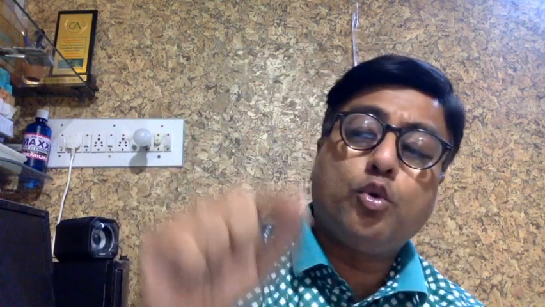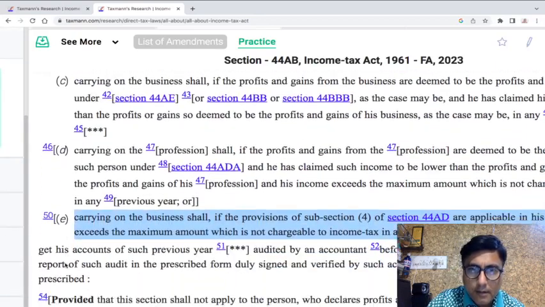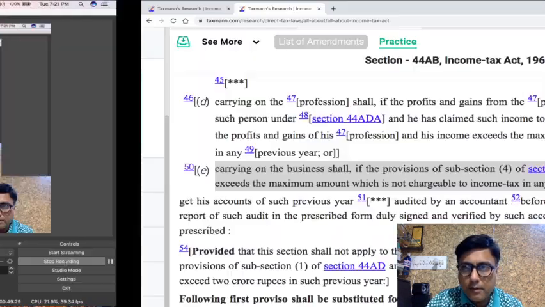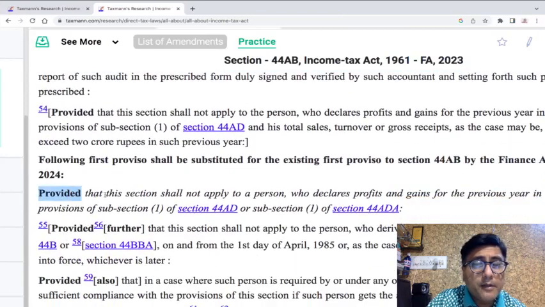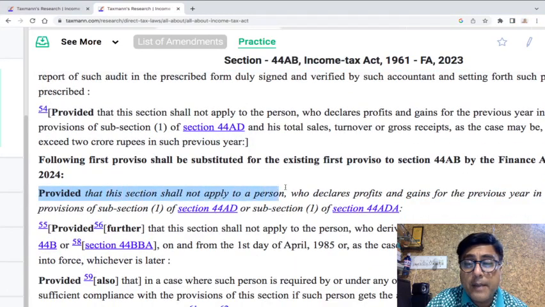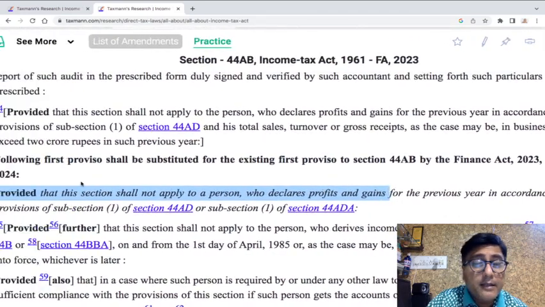अब बात यहाँ पर यह आती है कि मैंने ये इंटरप्रिटेशन कैसे करा. तो फॉर दैट वी नीड टू गो टू द प्रोवाइजो टू सेक्शन 44AB. Let's go to the proviso. I'm reading this proviso. Provided that this section shall not apply to a person who declares profits and gains for the previous year. Now read this. This section does not apply.